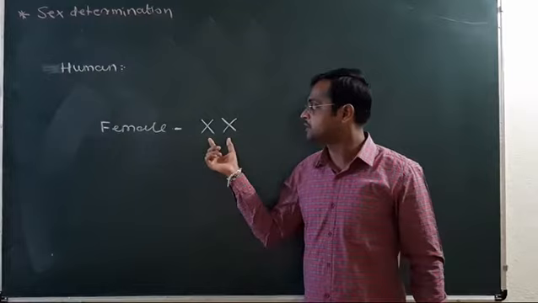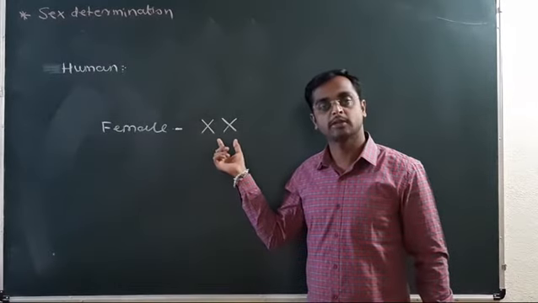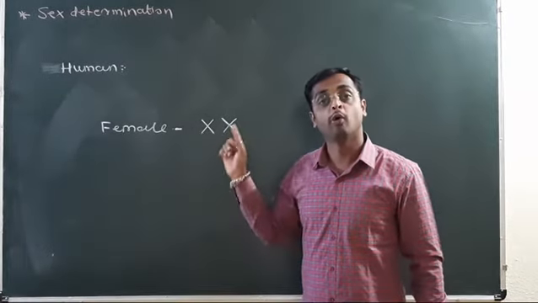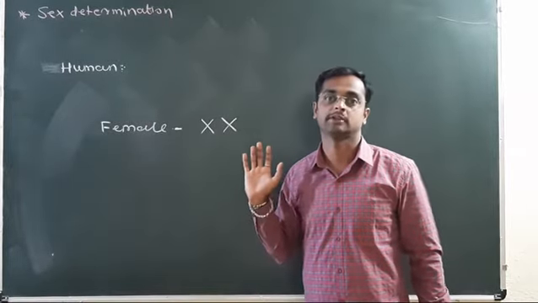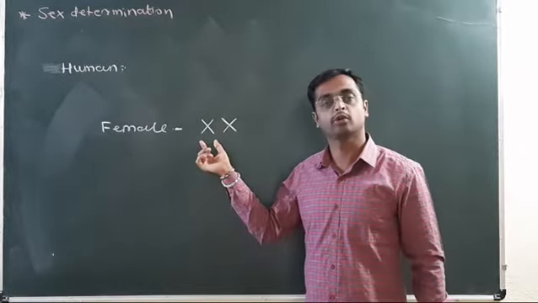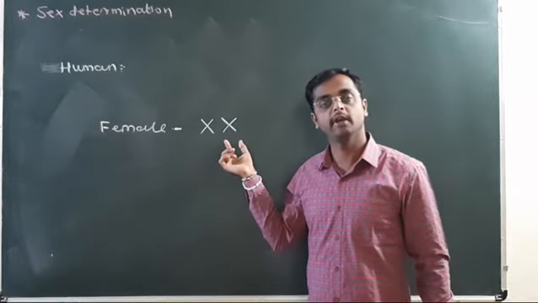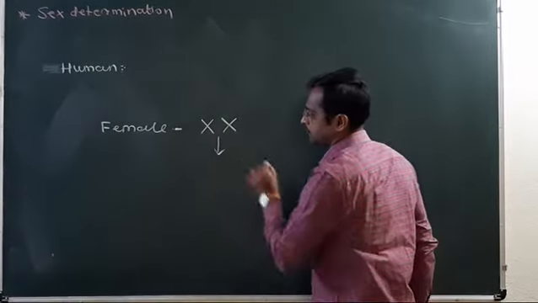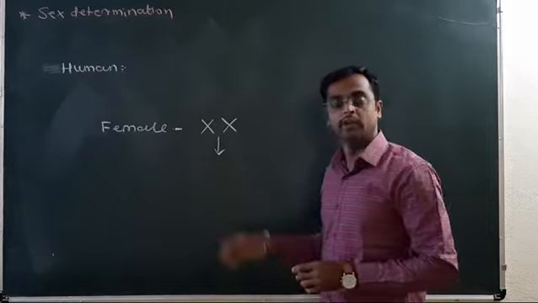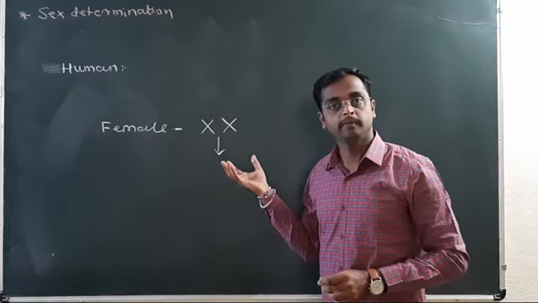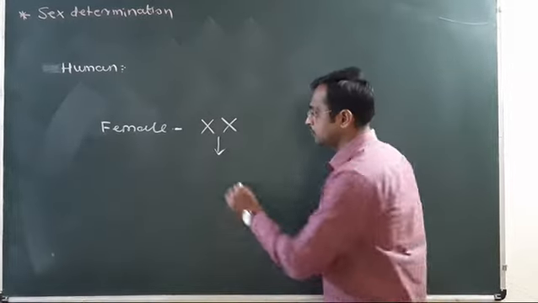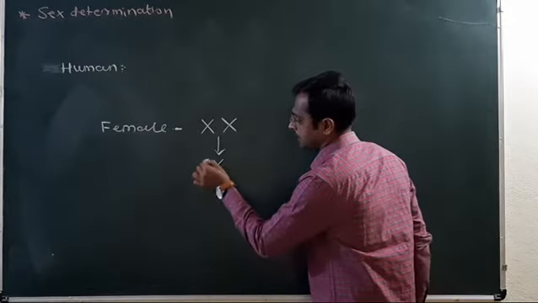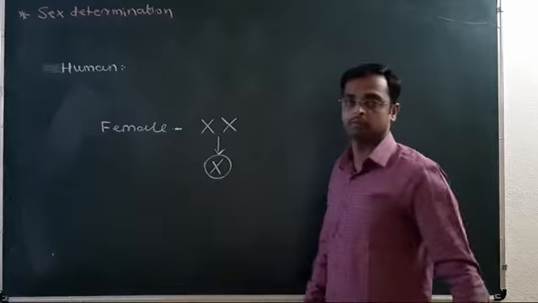This is the combination of the female genotype having XX chromosomes. At the time of meiosis, the diploid cell in the ovary divides into haploid cells producing gametes. The egg has the X chromosome.